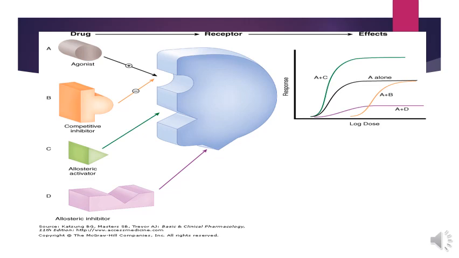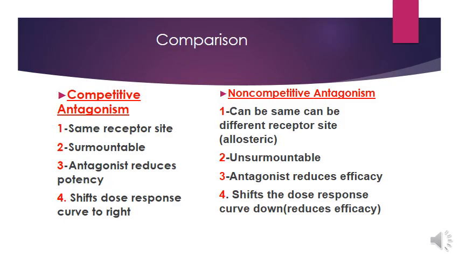I hope you have understood the concept of competitive antagonism and non-competitive antagonism, and let's do a comparison between competitive and non-competitive antagonism. As you all know, in competitive antagonism, both agonist and antagonist compete for the same receptor site, while in non-competitive antagonism, the antagonist can attach on the same receptor but at a different site, that is called allosteric site.